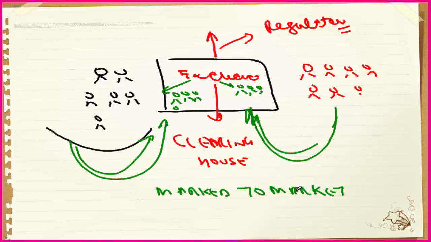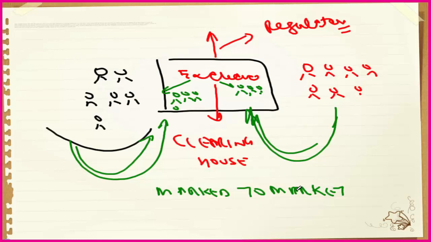Now when I say they are standardized, when I say the quality is fixed, in case your need is customized, in case your need is tailor made, then the exchange traded market will not help you, because you want a customized product. And generally large institutions require customized products. Exchange traded markets will not be the solution for them, and hence institutions rely more on the OTC market.